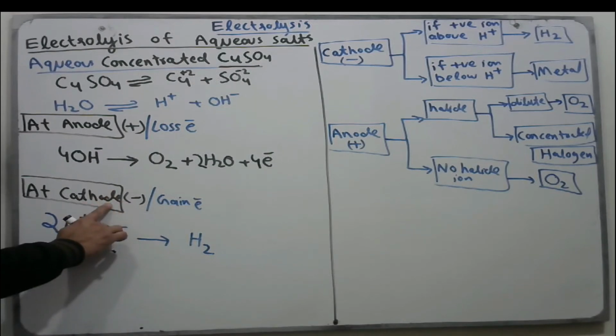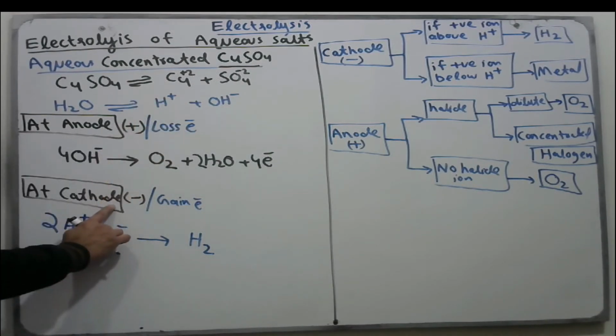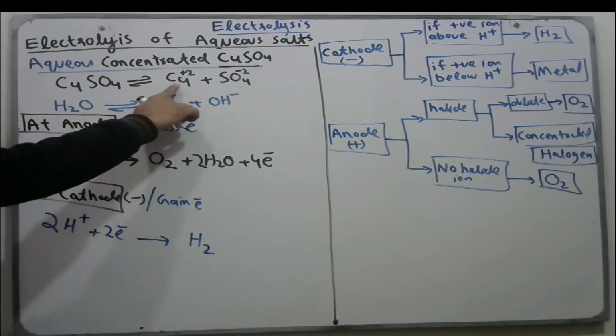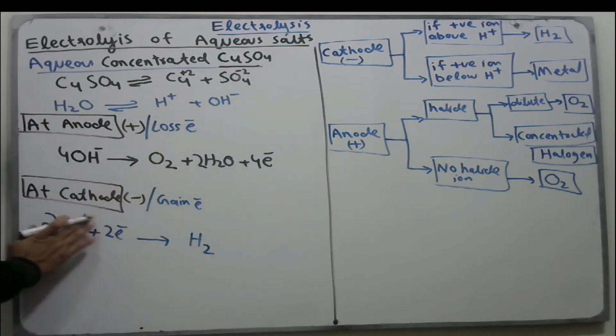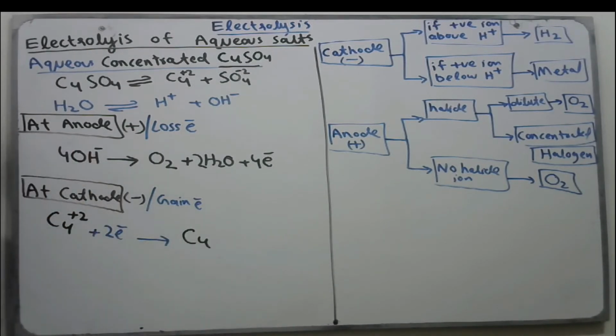In case of the cathode having negative charge, the positive ions move to cathode, but in reactivity series copper is below hydrogen. So copper ions are there that gain electrons to form copper metal. Not hydrogen, because in reactivity series copper is below hydrogen or H positive ion.